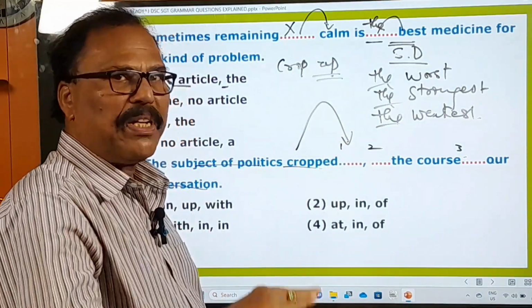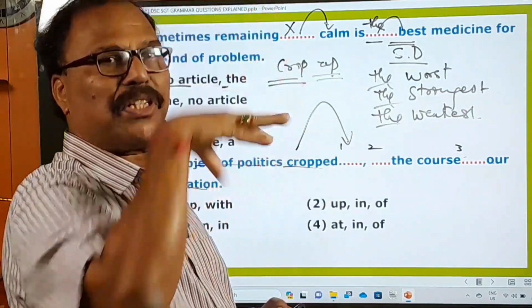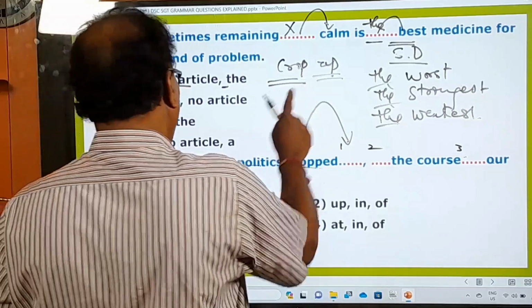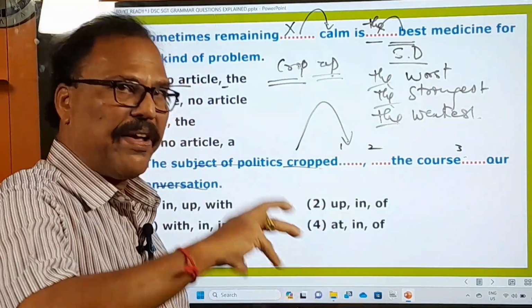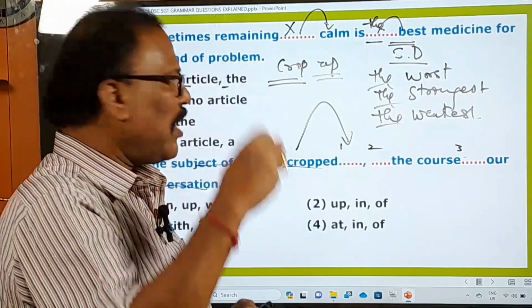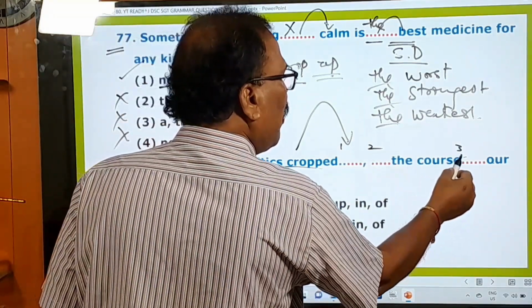Cropped up. Cropped up means surfaced. Bayalu paduta, drushtiki vachuta. So that is the meaning. Okay, the subject of politics cropped up, that surfaced. Right. And now the second blank is there, and the third blank.